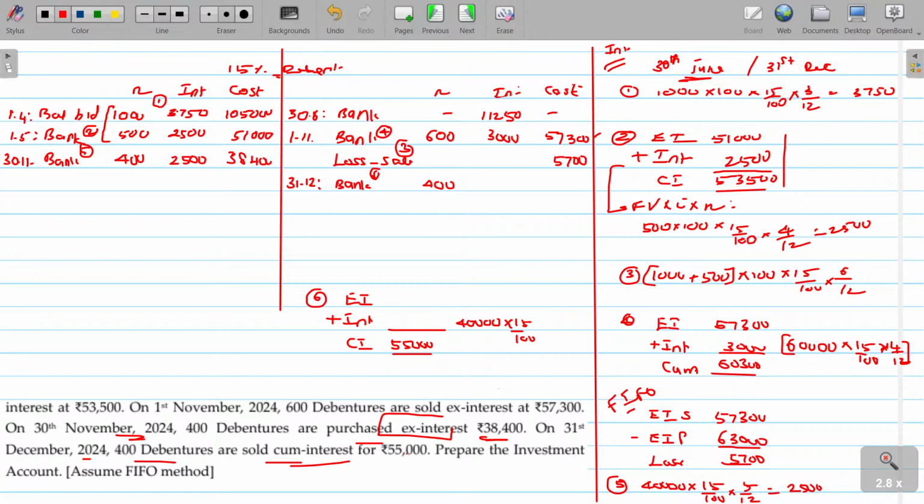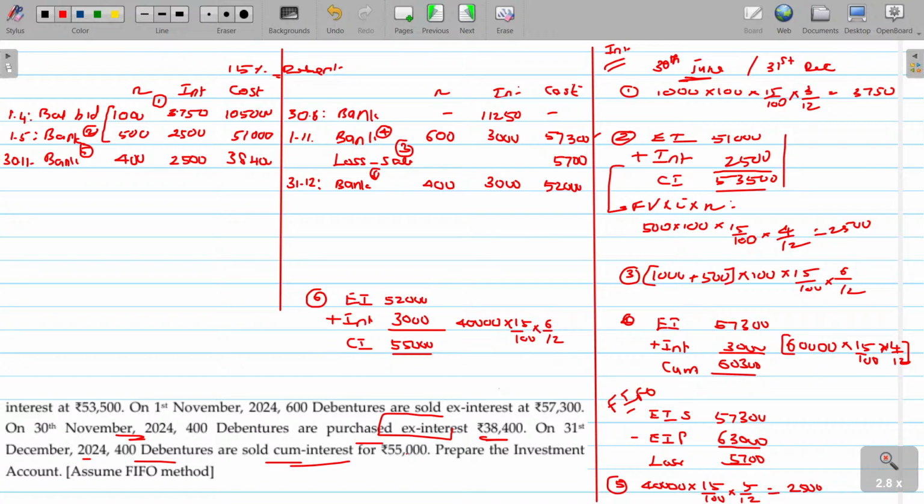Even if you held one more day you would get the money, but exactly on the last date before the release, you sold. So 6 by 12, what is the interest? 3,000. Then the actual worth of the debenture is 52,000 only. So for 400, you got the interest and 52,000 rupees is for the debenture.